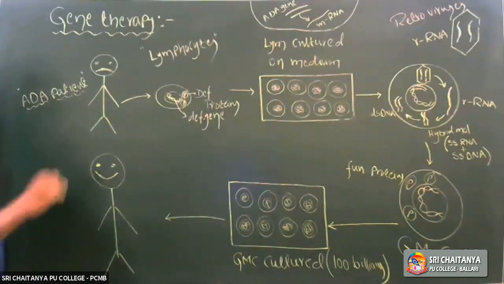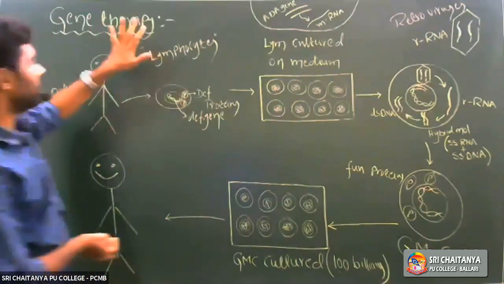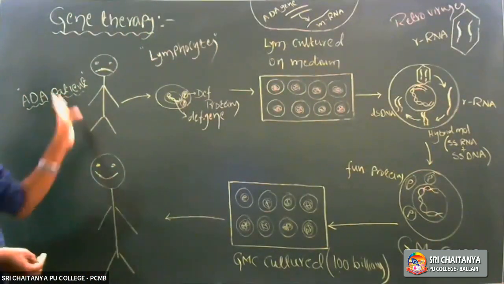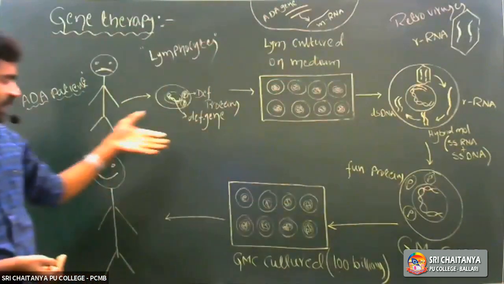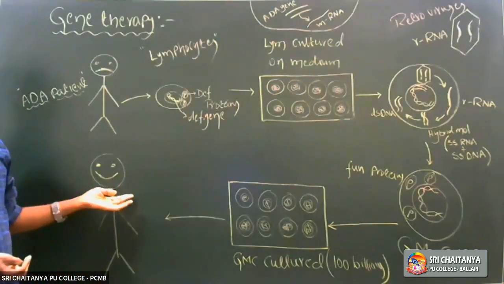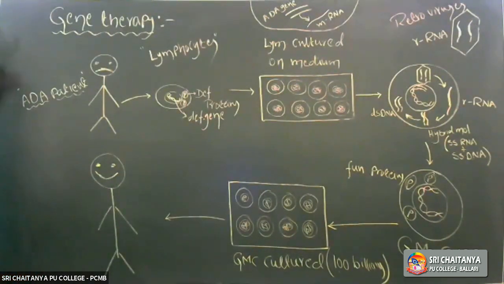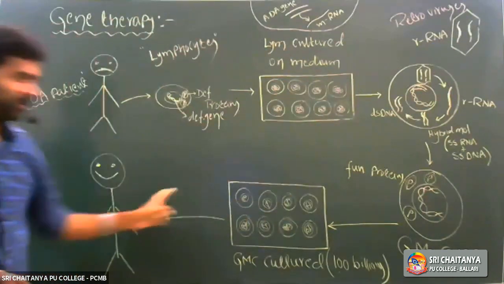But it is a temporary cure, not a permanent cure. Temporarily, that genetic disorder is cured by enzyme replacement therapy. In this way only, the ADA enzyme is introduced into the blood of the patient. So it is a temporary cure, not permanent. Temporarily, we cure that genetic disorder by the enzyme replacement therapy. Which enzyme? ADA enzyme replacement therapy.